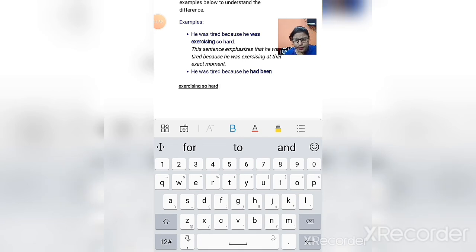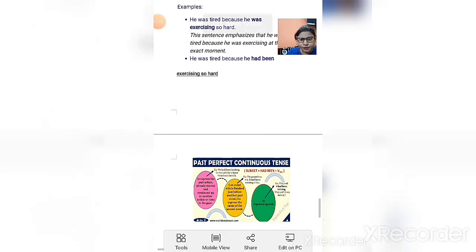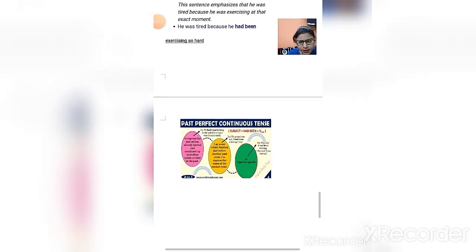So that was the sentence. Due to exercising so hard for a duration of time, he became tired. So that was the difference between past continuous and past perfect continuous tense.